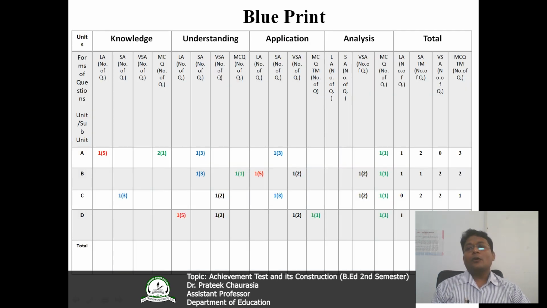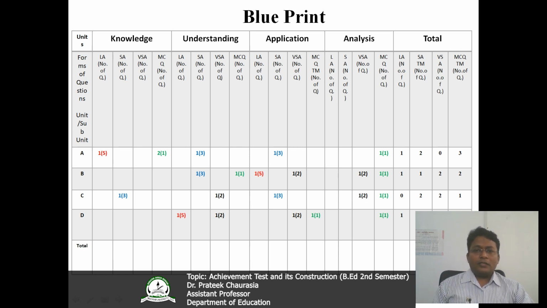Now look, this is the complete blueprint. You can see here, I will elaborate it one by one. First column, again you can see it is of units. I have taken the units A, B, C, D, and second is knowledge level, and then understanding, then application and analysis. Here you can see under each section, knowledge, there is long answer question, short answer question, very short answer question, and multiple choice question.